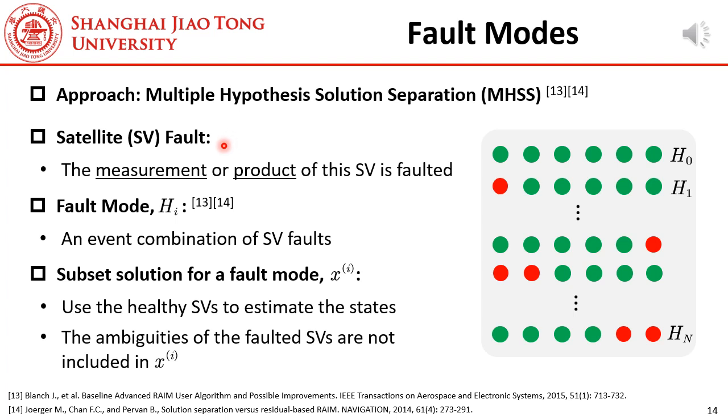Here are some definitions. Satellite fault is the event that the measurement or the product of this satellite is faulted. A fault mode is an event combination of satellite faults. In this figure, the first one assumes all the satellites are fault-free, and the second one assumes the first satellite is faulted. For each fault mode, we compute a subset solution, Xi, using the healthy satellites under Hi. Please note, the ambiguity states of the faulted satellites are not included in Xi.